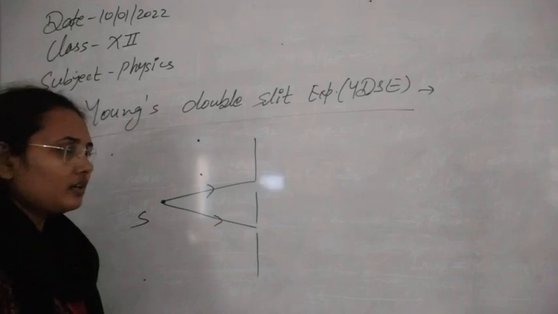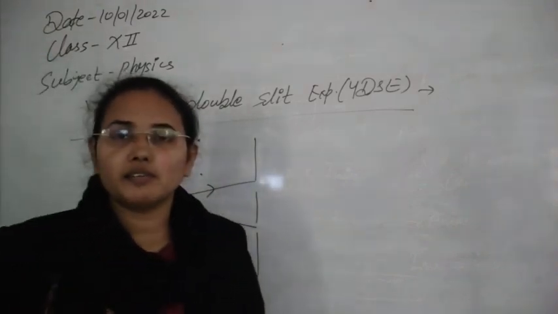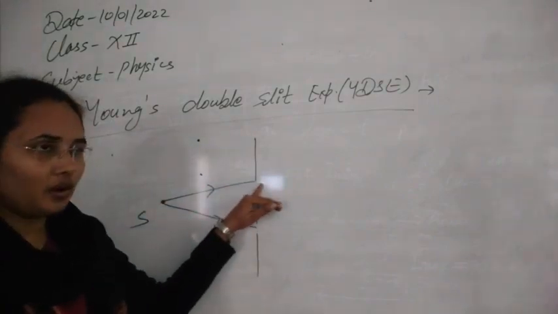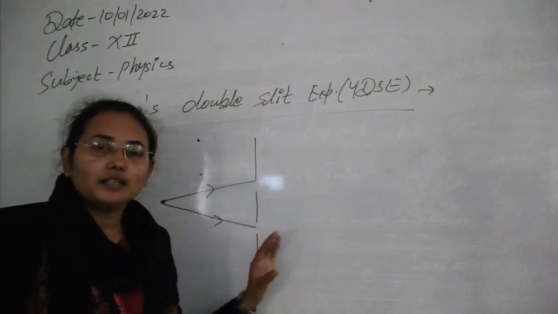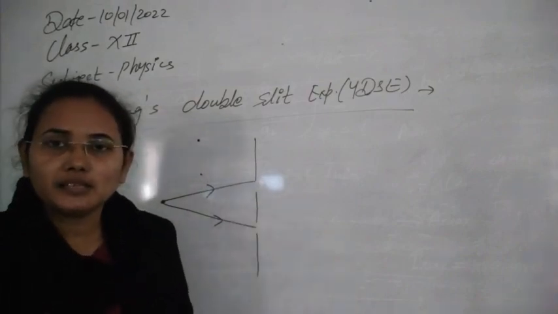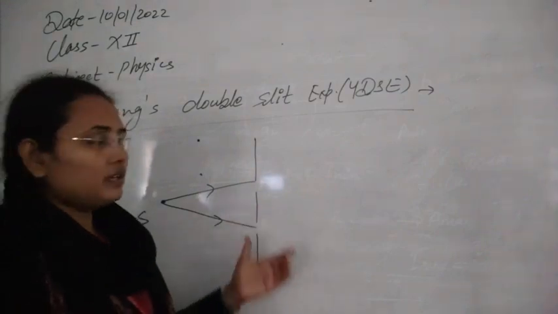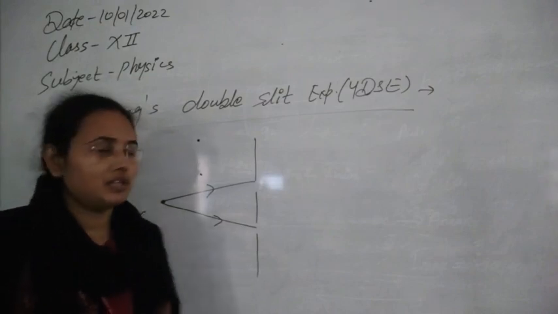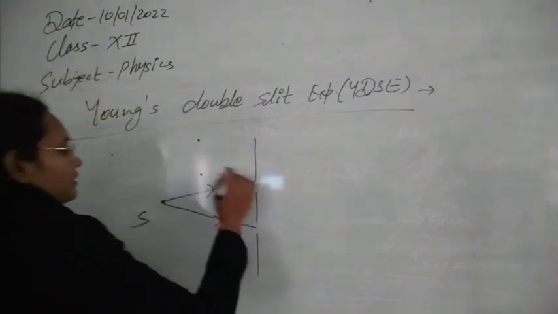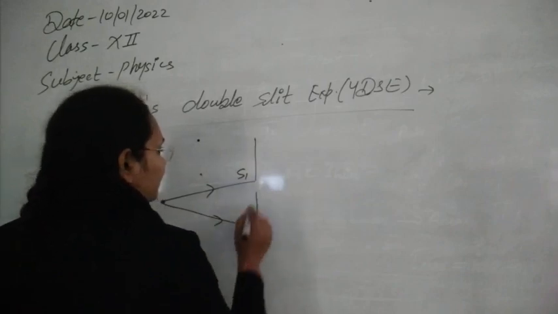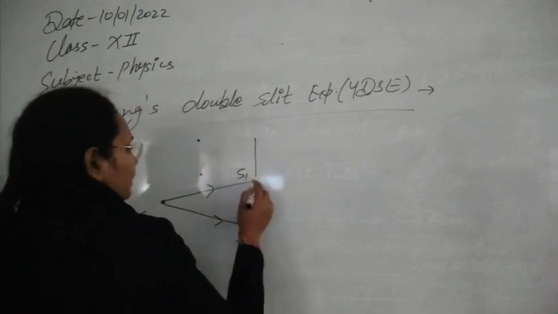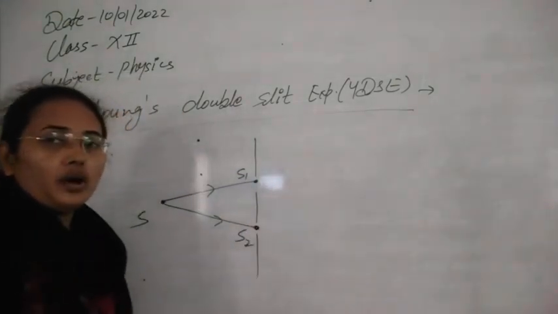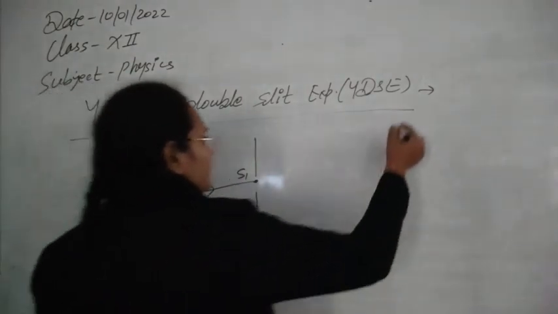You know, path difference is the difference in the distance travelled between two waves. Here, these two points are in the same phase, so they will take the same time to reach here. There will not be any path difference, because the velocity is the same, the time is the same, and the path would also be the same. So up to here there is no path difference. Now, these are the two sources we have made by using the division of wavefront method. These two sources will start sending waves in the parallel direction, and you already know how fringes are generated on the screen.